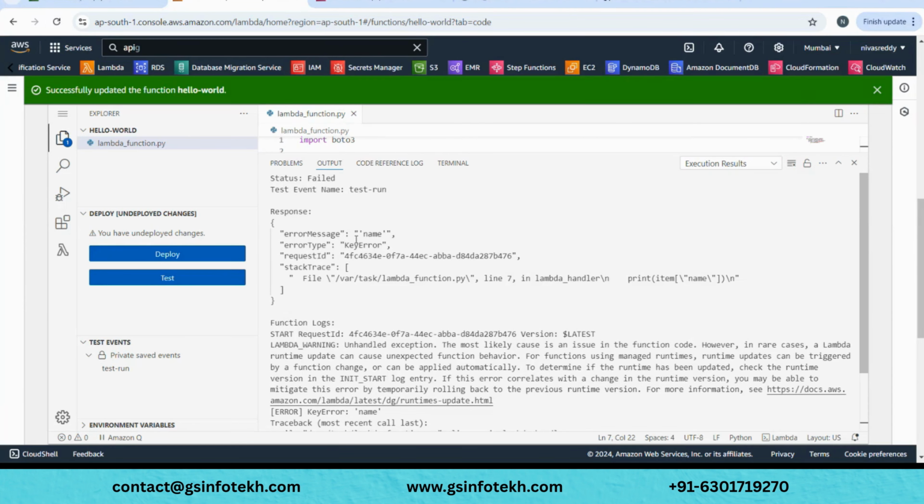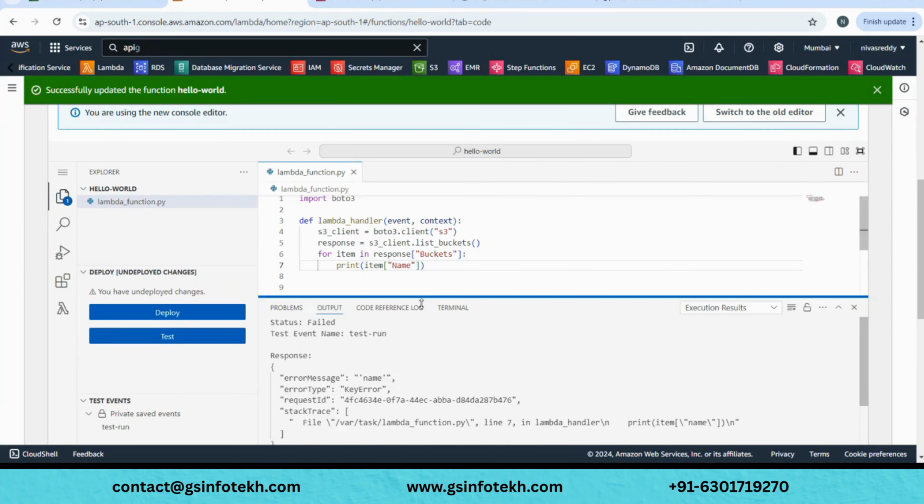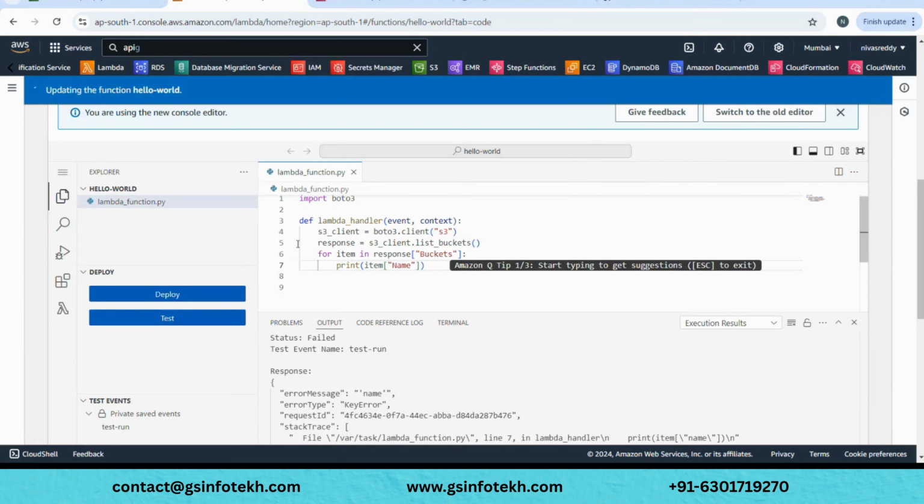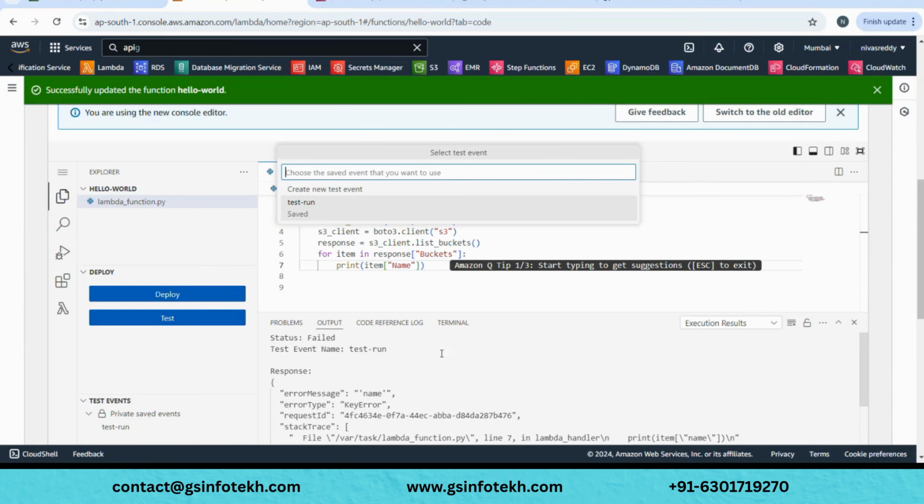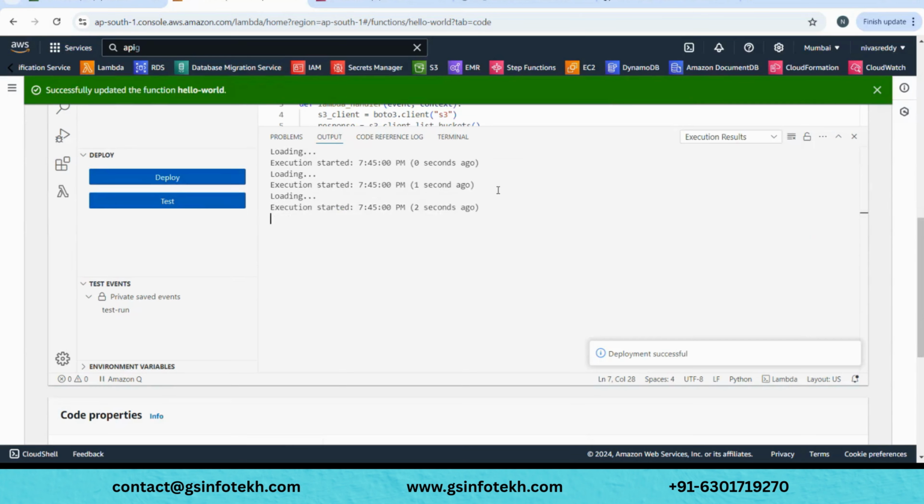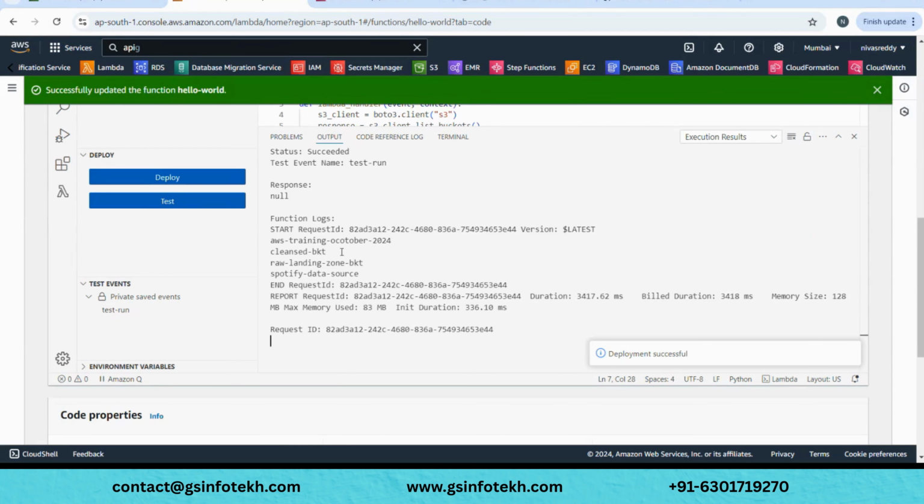Okay, what is it saying? Error message: name is not found. We have a capital N. Let's deploy it again. Yeah, now you see here. You need to look at the commands from start to end. In between start and end, the output is there.